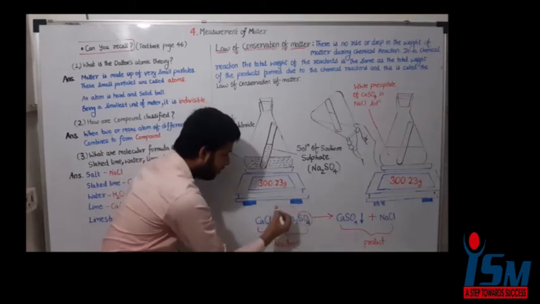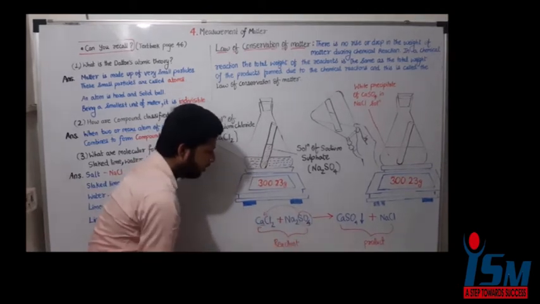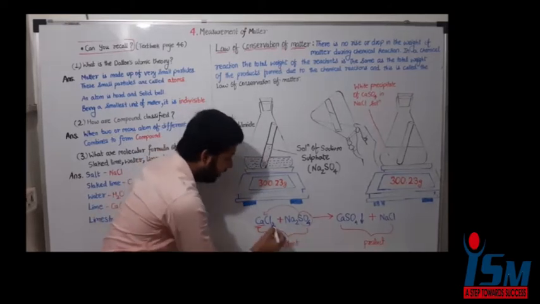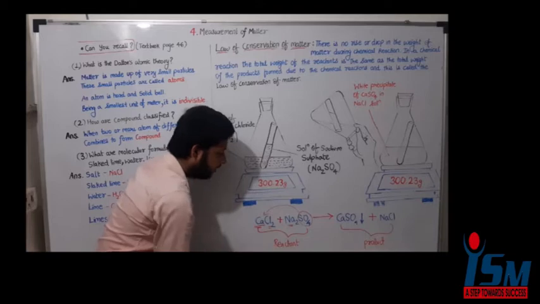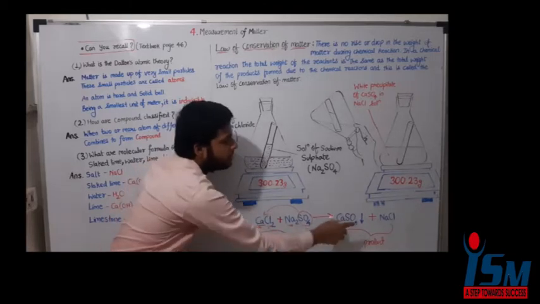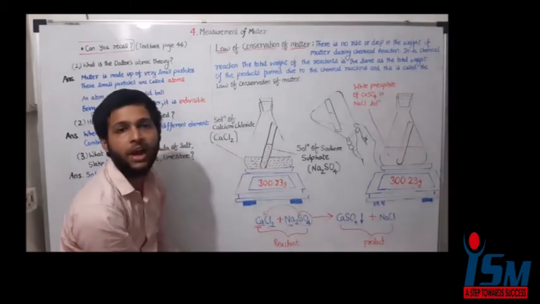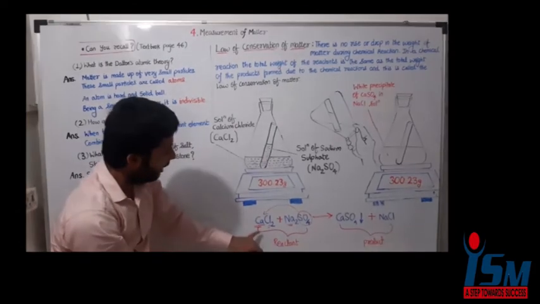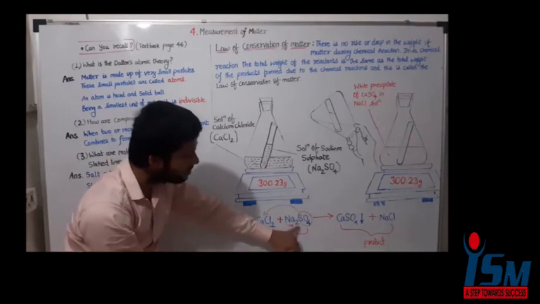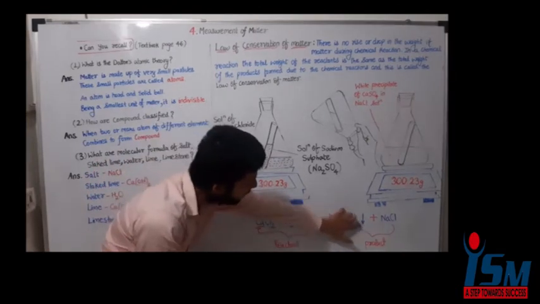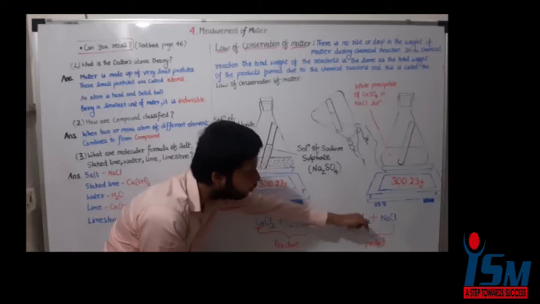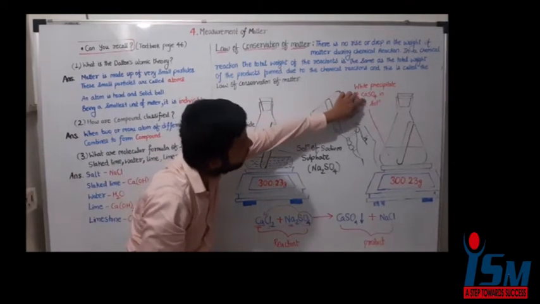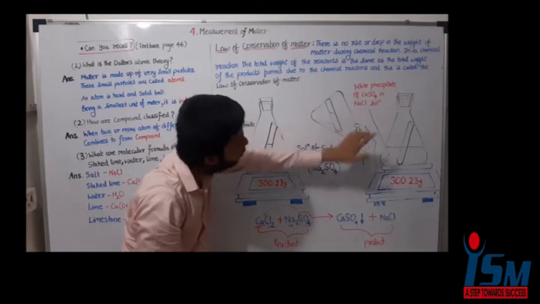The sulfate combines with the calcium and forms calcium sulfate, and Na combines with Cl and forms NaCl as a salt. NaCl, sodium chloride, is table salt, common salt. You know what sodium chloride is? A common salt. And calcium sulfate forms as a precipitate. This downward arrow represents a precipitate, a white precipitate of calcium sulfate in a solution of NaCl.